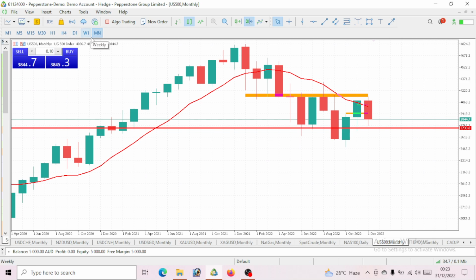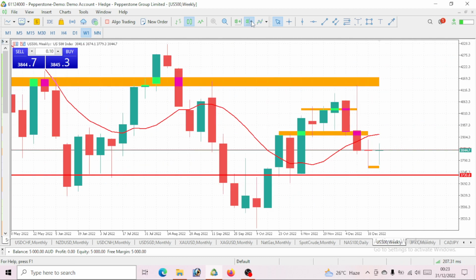One of the reasons why we are seeing this bearish move on S&P 500 is that the majority of our stocks are bearish. You can see that once all these stocks are dropping, then definitely you will see a drop on S&P 500. Now that should take us to the weekly time frame.